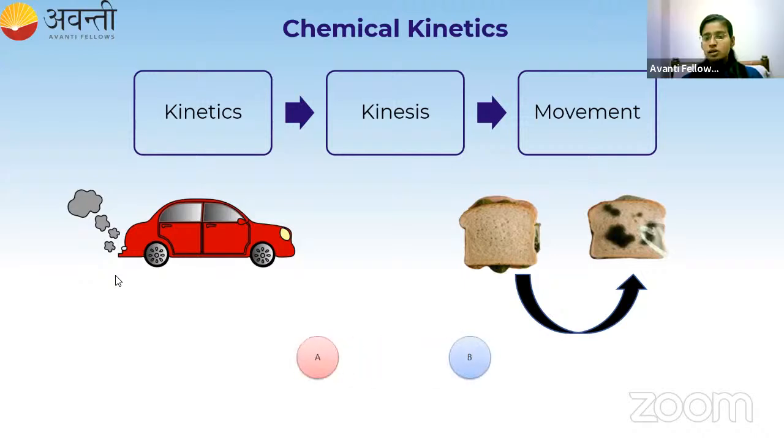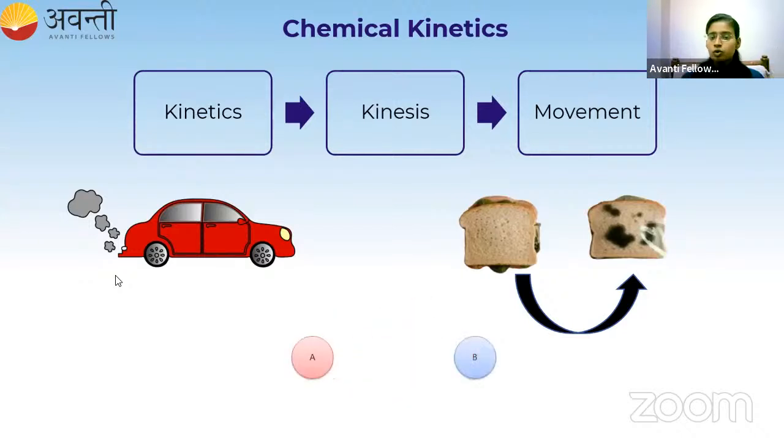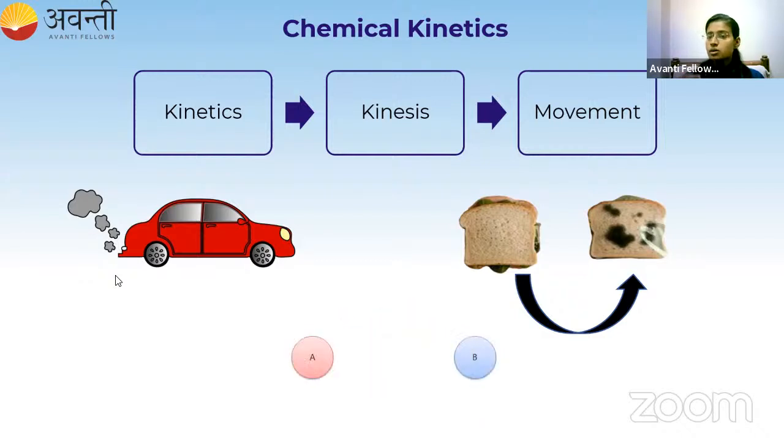You see here, two compounds A and B, when they react with each other, when they collide with each other, they form a product. So when A and B are in movement, there is a formation of the product, and we are going to study the rate of the reaction and many things in this lesson. This is the main concept of this lesson.